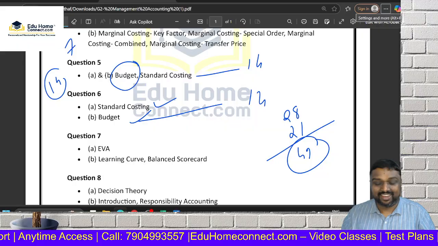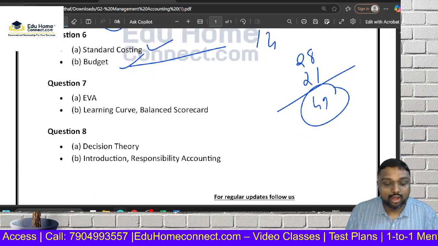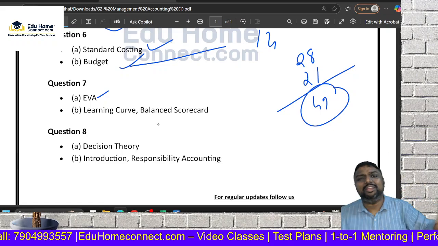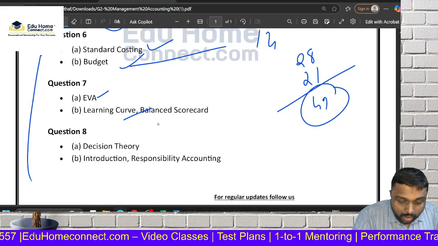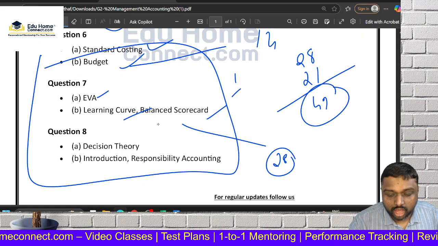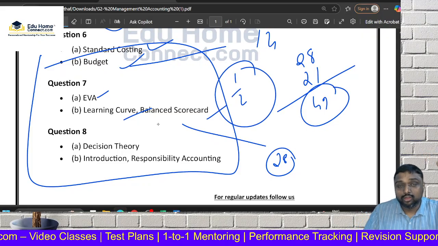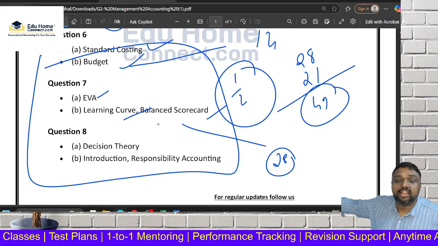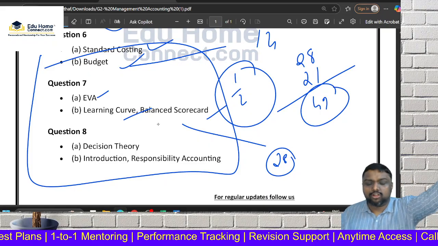So coming to our discussion, because you are already getting 50 marks, you don't need to go for small topics like EVA. EVA and all, if you understand the two points, you can solve any question. Learning curve or balance for one question. See this small area, if you want to learn these 28 marks, you require half a day. Marginal costing, if you want to solve the bigger questions, you require 2-3 days of preparation. So think, my dear friends, EVA, learning curve, decision theory, small chapters, you're getting 28 marks. Do you want to take the effort on that?